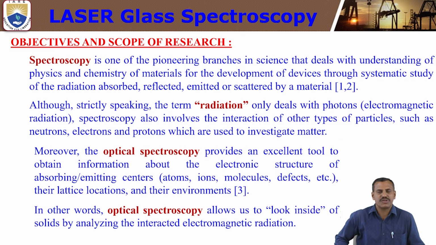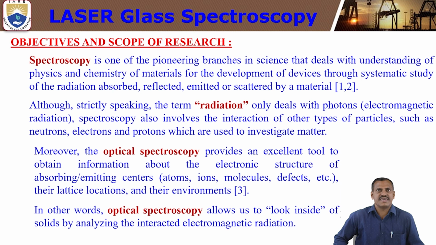Moreover, optical spectroscopy provides an excellent tool to obtain information about the electronic structure of the absorbing and emitting centers, that is atoms, ions, molecules, defects, etc., their lattice location and their environments.